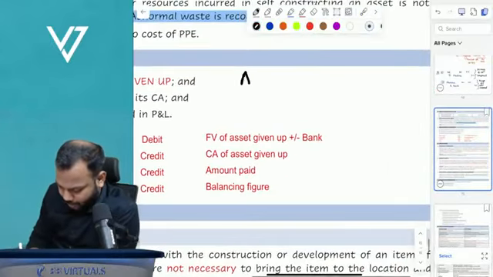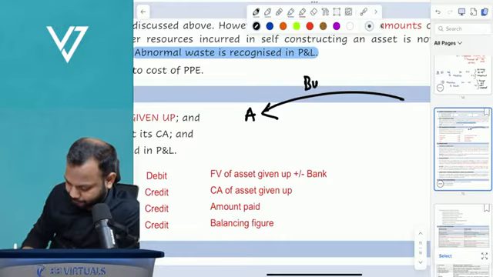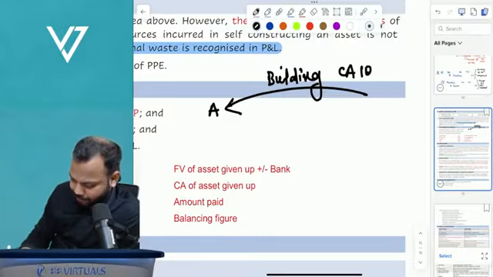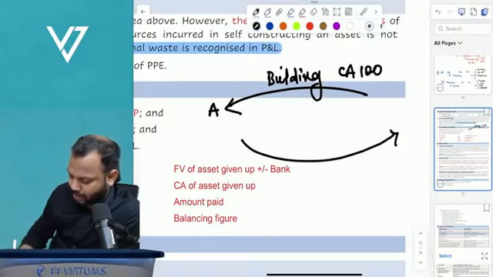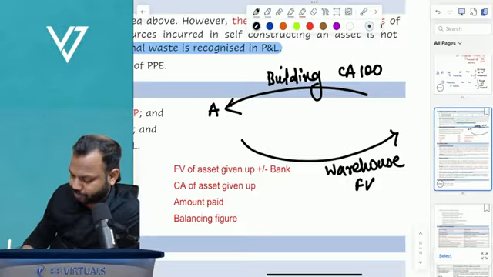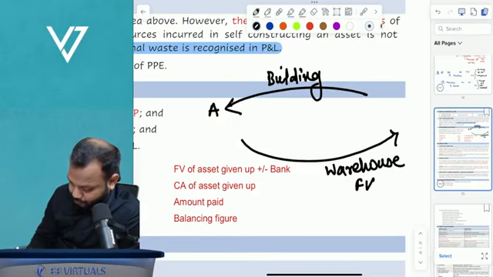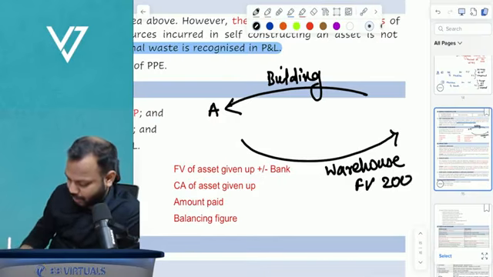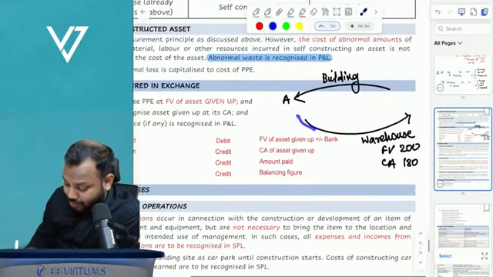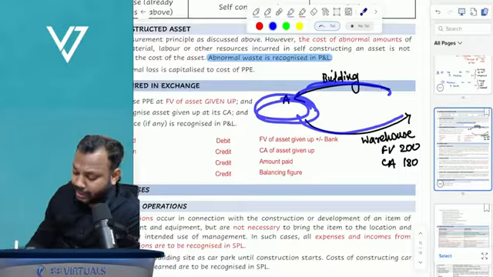See here. A acquired a building, carrying amount 100, by giving a warehouse. Fair value, not carrying amount. Fair value is 200 and carrying amount is 180. Because I have given this warehouse, it means I owned the warehouse earlier, but to acquire the building I am giving my own warehouse.